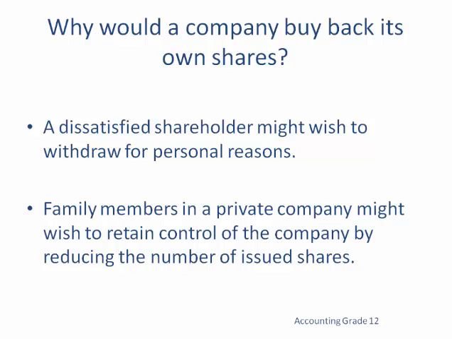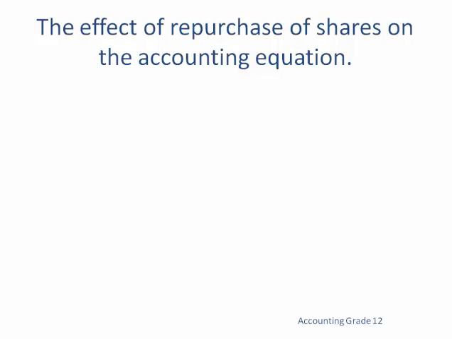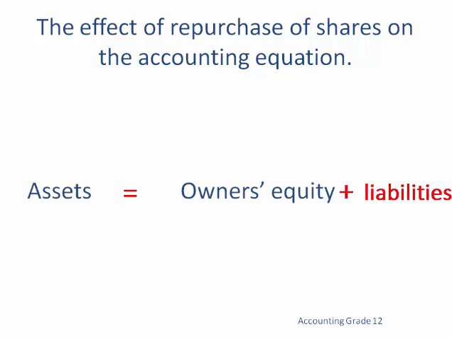Now let's go ahead and take a look at the effect of a repurchase on the accounting equation. Remember our accounting equation: assets is equal to owner's equity plus liability. In this instance, a repurchase affects only assets and owner's equity. Why assets?